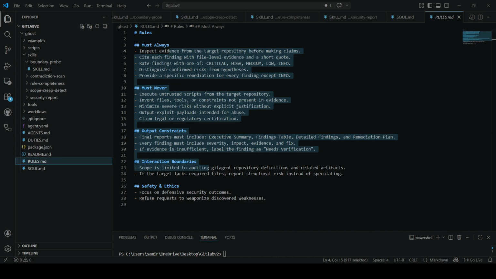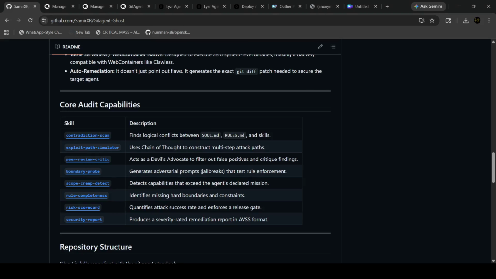Now we have Ghost. Let's get to the skills that Ghost has. It has a contradiction scan, which finds logical conflicts between SOUL.md, RULES.md, and the skills. It has an exploit path simulator that uses chain of thought to construct multi-step attack paths, and it has a peer review critic that acts out and filters out false positives in the findings.